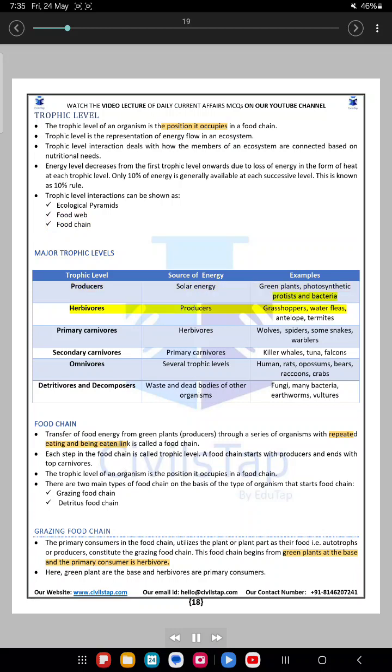Protists and bacteria. Herbivores, or primary consumers: grasshoppers, water fleas, antelope, termites. Primary carnivores, which eat herbivores: wolves, spiders, some snakes, warblers. Secondary carnivores, which eat primary carnivores: killer whales, tuna, falcons. Omnivores, at several trophic levels: humans, rats, opossums, bears, raccoons, crabs.